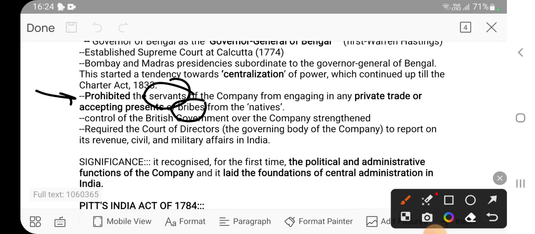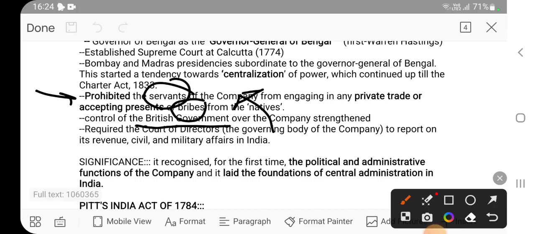Next point is that control of the British government over the company strengthened. Again, this is a factual detail that the British government started having more control over the company. Why? Again the same thing, because now the company has taken control over the entire province of Bengal, as it has removed the Nawab of Bengal. So the company is having more control, and ultimately the British government would have more control over the company.